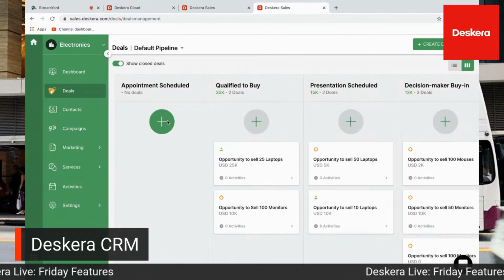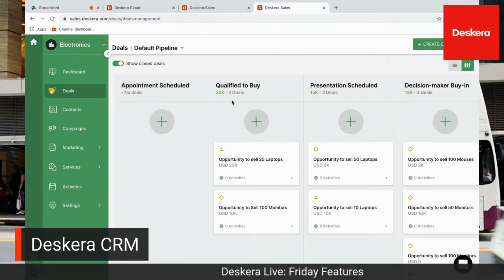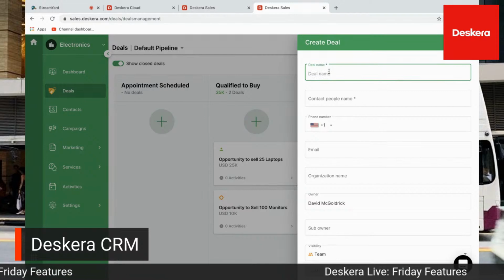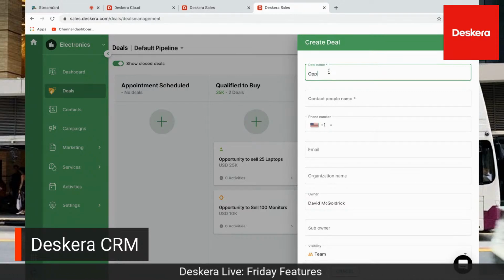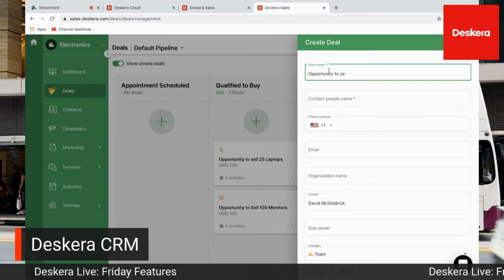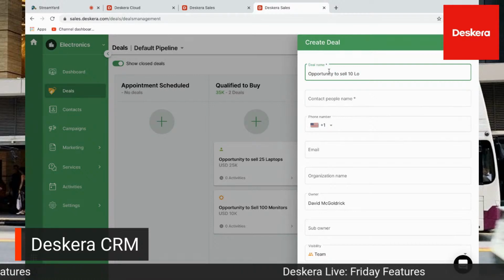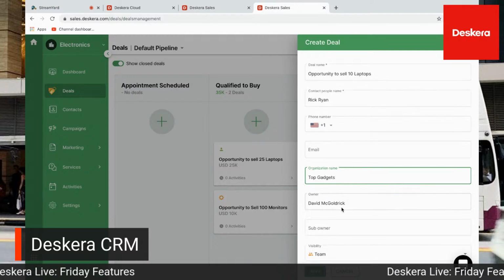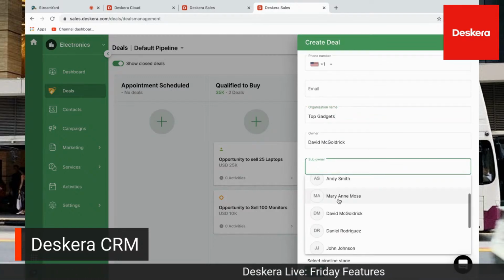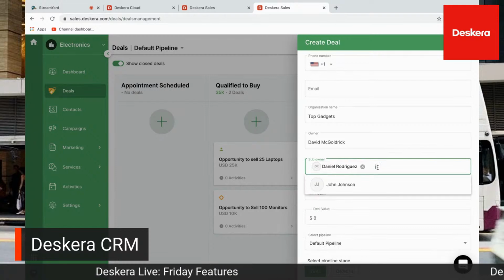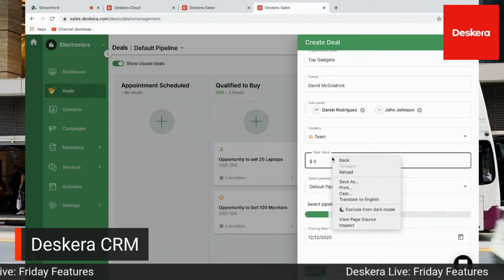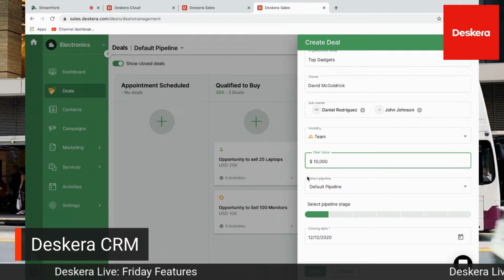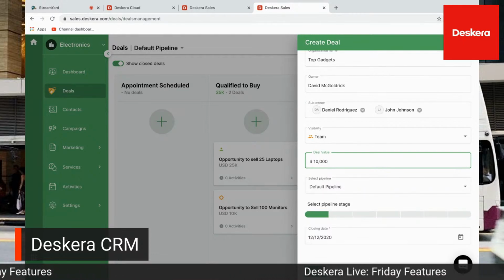So I can click here. I can click on the plus sign to create a deal, or I can click create deal directly on the screen. So let me just click on the plus sign. So let's see, what should we call this? Opportunity to sell 10 laptops, for example. And then I can select the organization. Okay, Top Gadgets. You can see the contact name came on in. I can select the deal owner. So maybe I want Daniel and I want John Johnson. And I can go here and see 10. So let's go here and maybe make this $10,000. Select my pipeline, set the stage, and set the closing date and save.